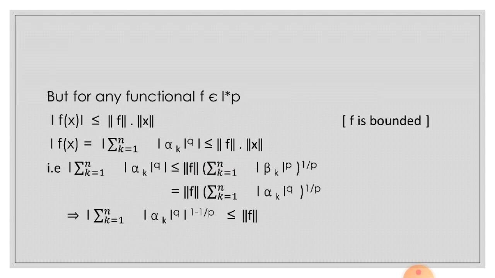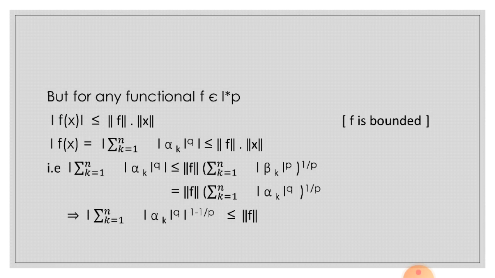But for any functional f belongs to L star p, mod of f of x is less than or equal to norm of f into norm of x, where f is bounded. So mod of f of x is equal to summation k is equal to 1 to n mod of alpha k raised to the power q, which is less than or equal to norm of f into norm of x.